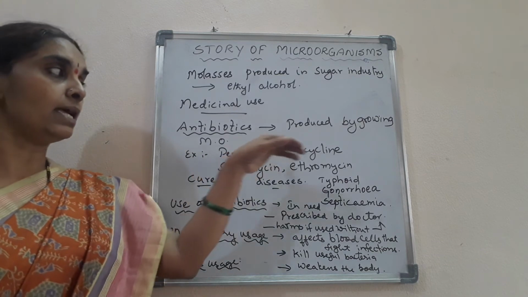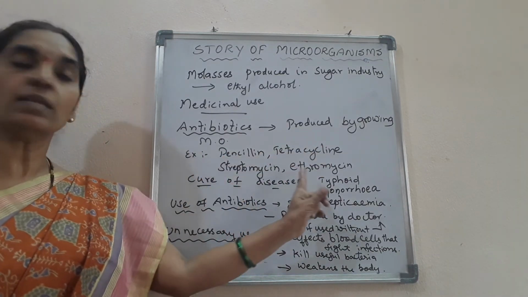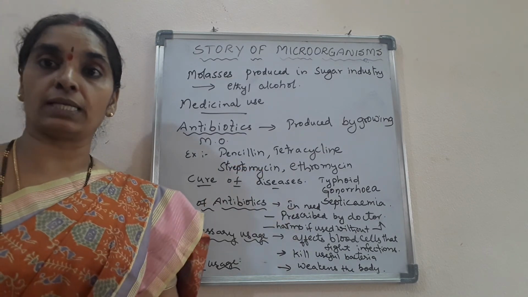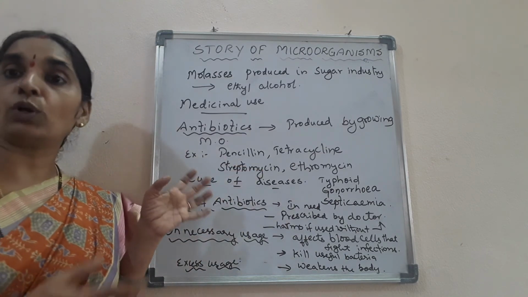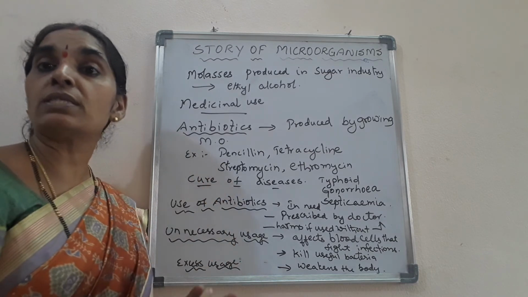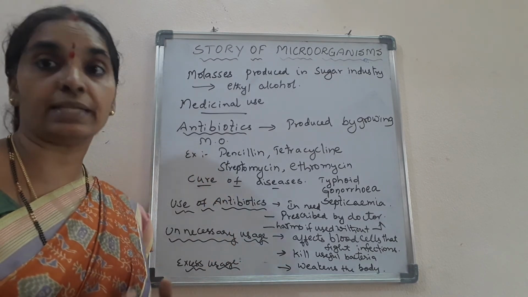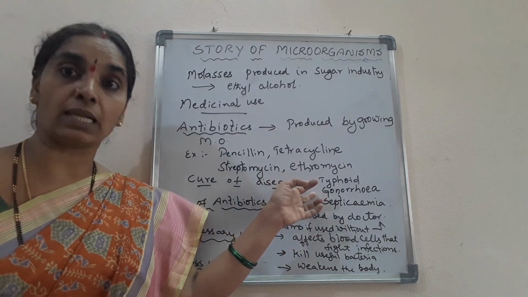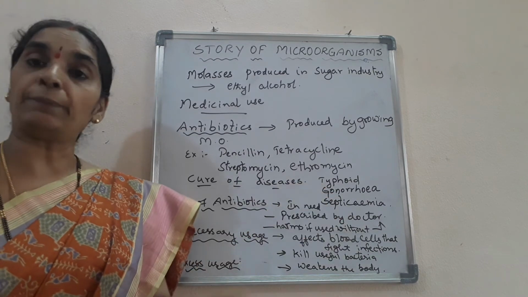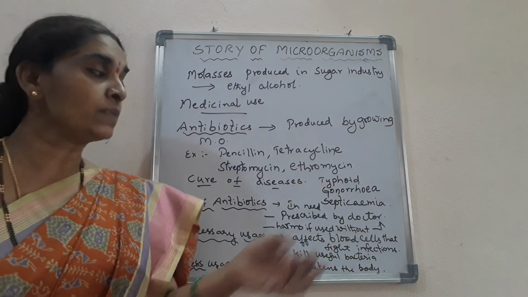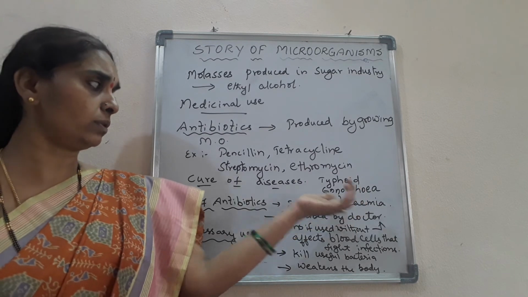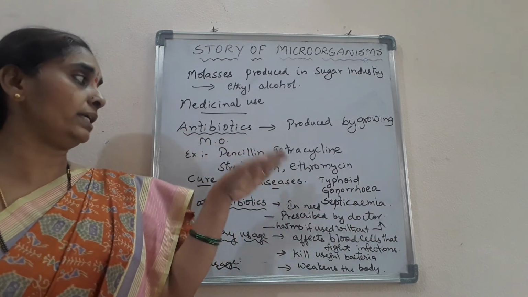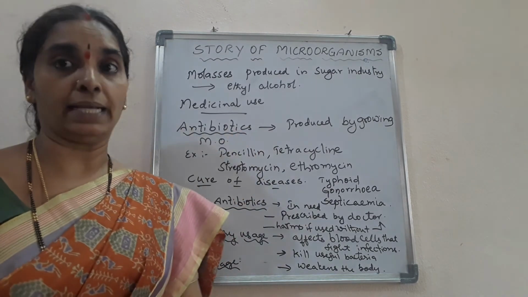These antibiotics are of different types that you are using. They are penicillin, tetracycline, streptomycin, erythromycin. You might have heard these names while using them, isn't it? Usually you use them to treat certain diseases that occur to our body, like typhoid, which is caused by the Salmonella typhi bacteria, gonorrhea, and septicemia, which is called blood poisoning. These are bacterial diseases, and they are prevented by using antibiotics.